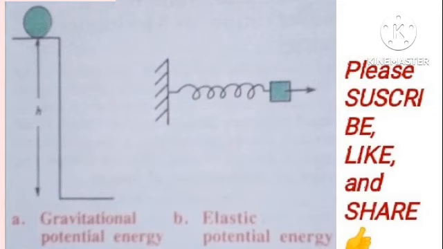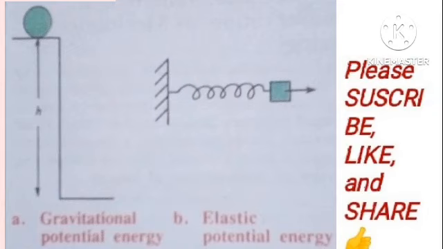Now, gravitational potential energy is when you have an object resting at a height above the ground, and then when you release that object, it actually falls naturally. So that object has an inherent energy, and that energy is used to do work when it is dropped. So that is the gravitational potential energy.